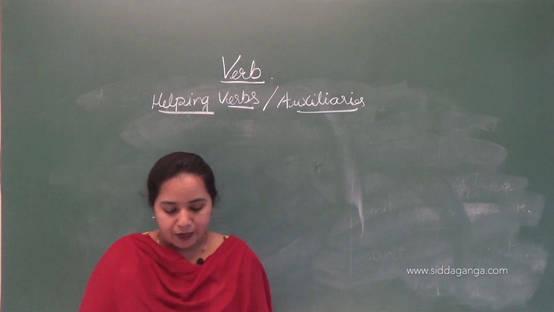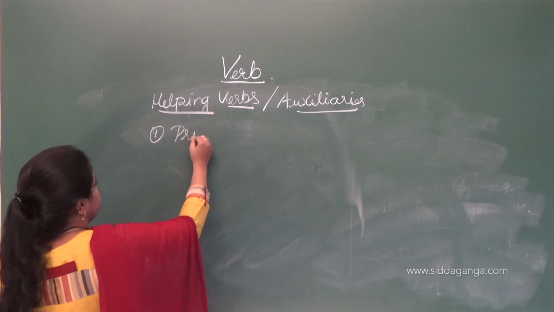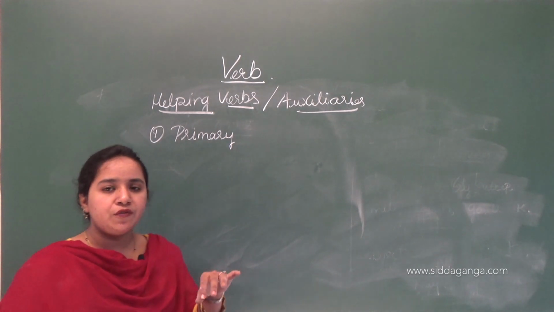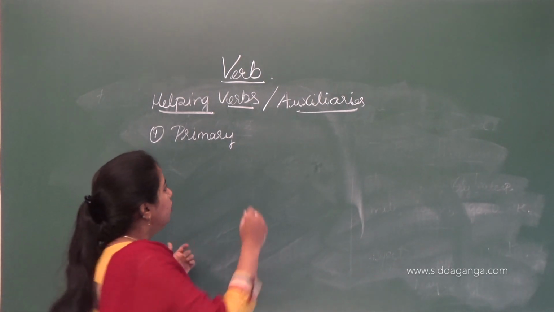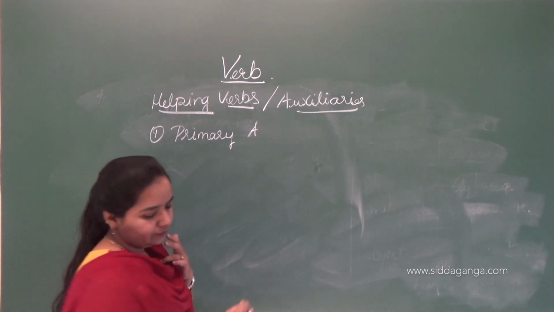So which are the primary auxiliaries? Let's see our primary auxiliaries: to do forms, to be forms, and to have. Those are called primary auxiliaries.